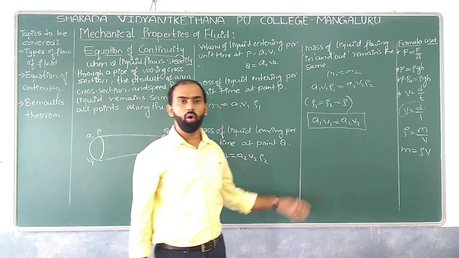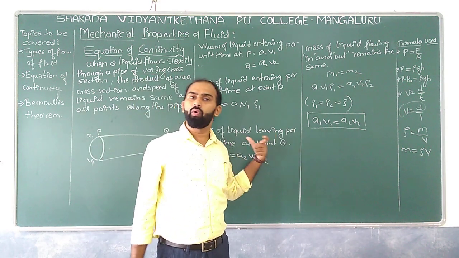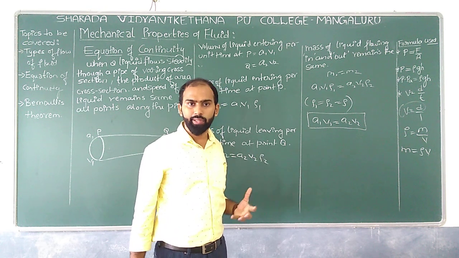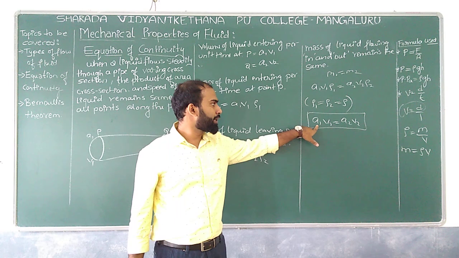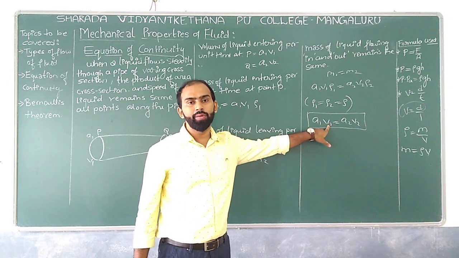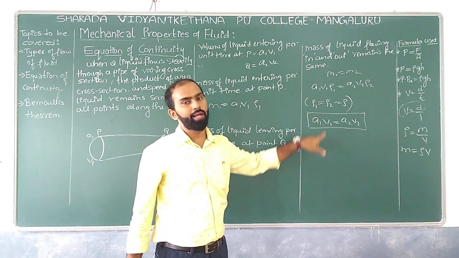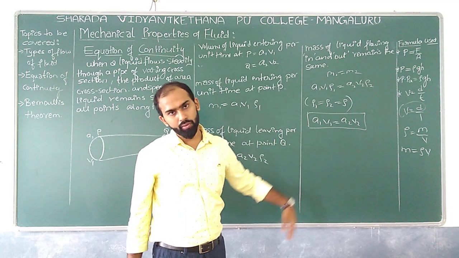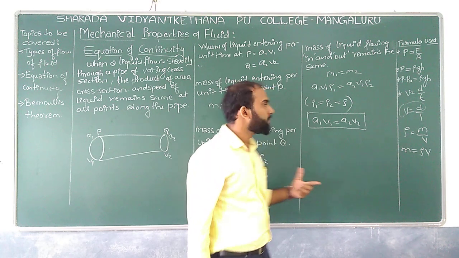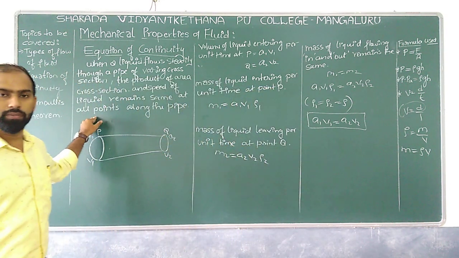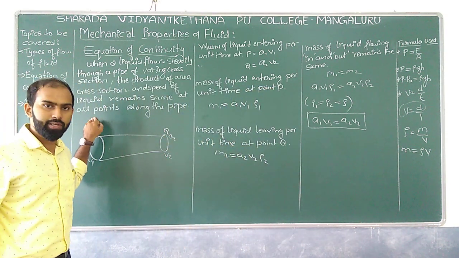So what we can conclude here is that the product of the area of cross section of the pipe with respect to the flow of liquid passing through it, is equal to the product of area of cross section into the speed of the liquid. That's what the equation of continuity represents.